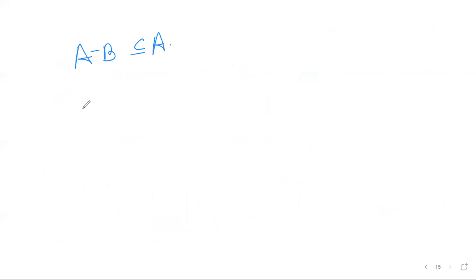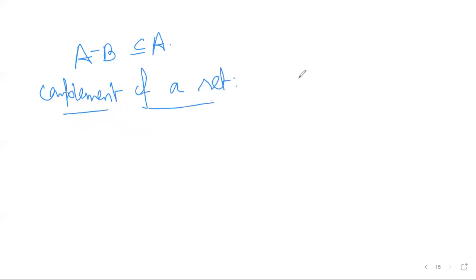Now what is complement? Complement of a set. So let A be a given set.